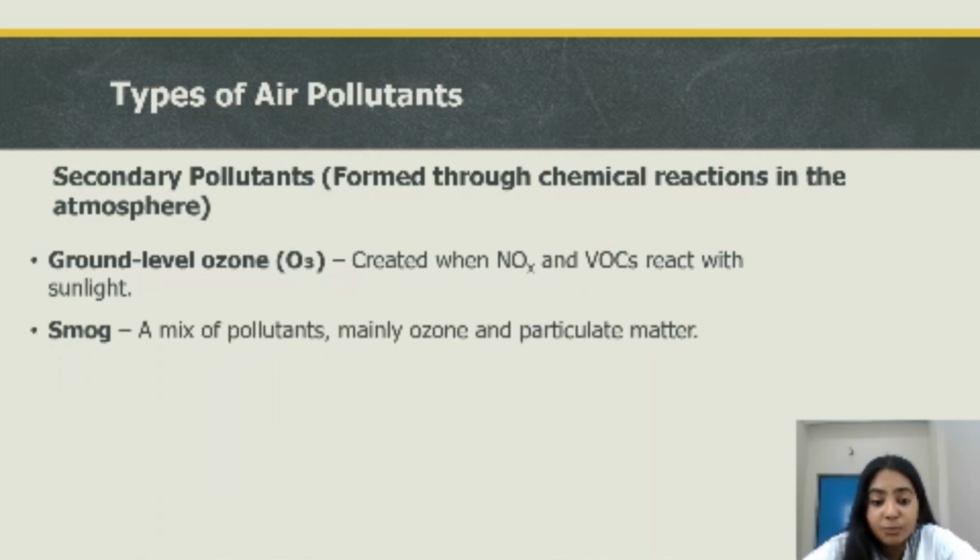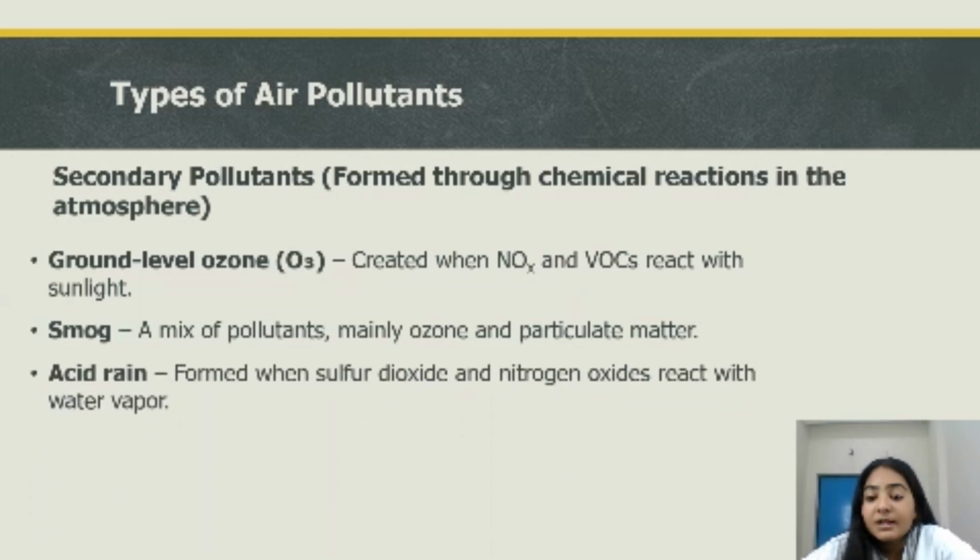Next, we have smog, a mix of pollutants, mainly ozone and particulate matter. Basically, ground level ozone is responsible for the formation of smog. Next, we have acid rain formed when sulfur dioxide and nitrogen oxides react with water vapor.